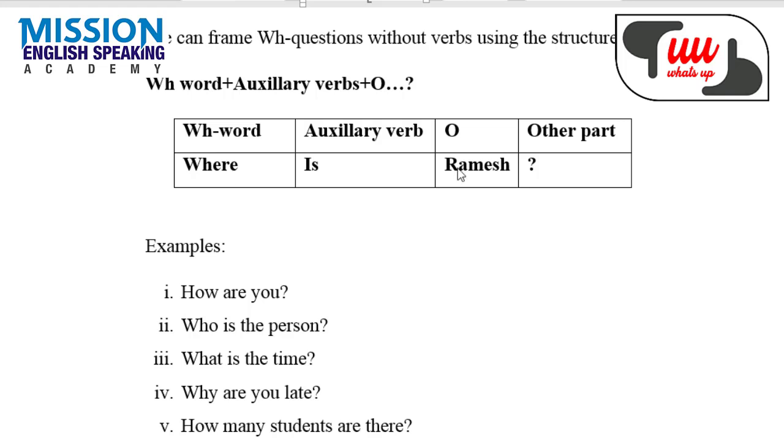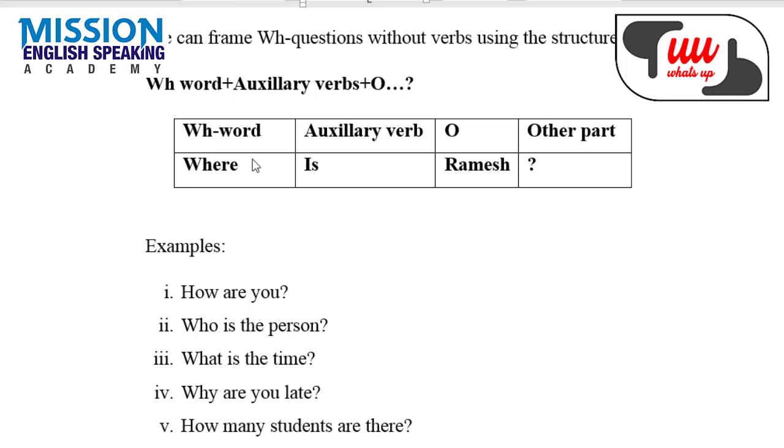He is the third person singular pronoun. So it is singular, so is will be the auxiliary verb, and again it is followed by object, that is person. Where is Ramesh?